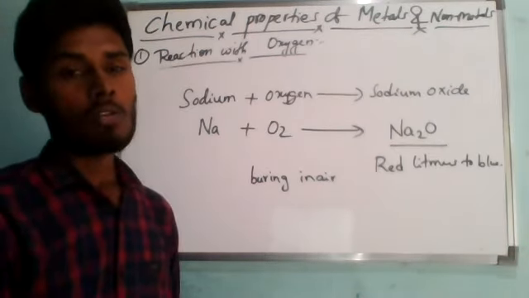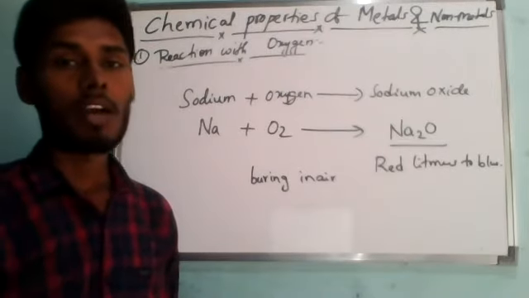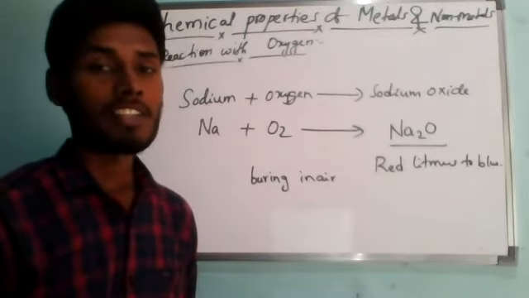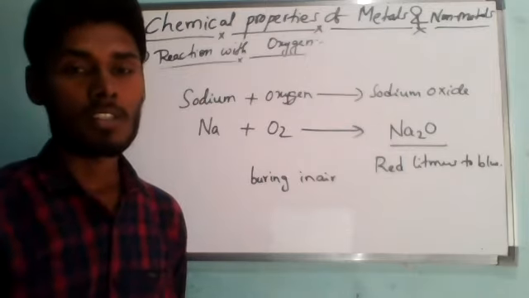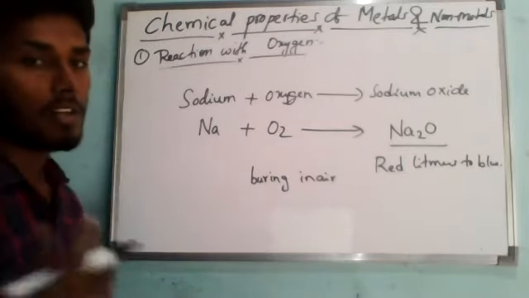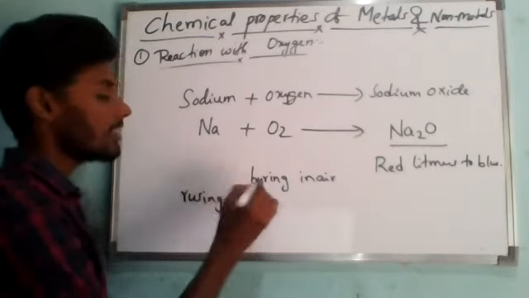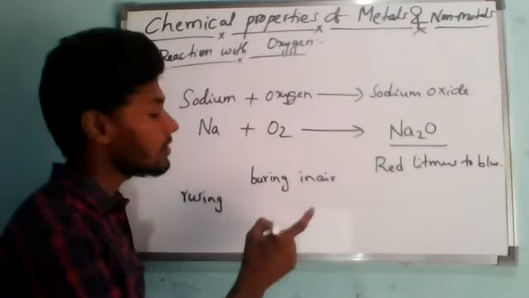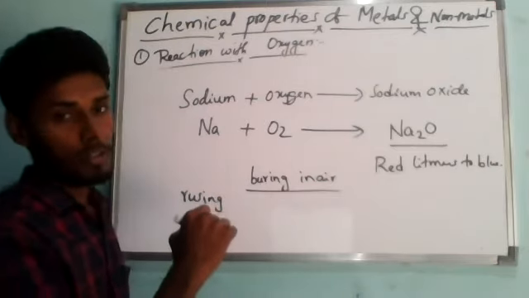Okay. Now we will discuss the reaction of, suppose, iron metal with oxygen of air, which takes place in nature. Basically you have studied this in class 7, rusting. You may have heard of the rusting of iron. So rusting of iron is also the same thing. Basically, if you want to form metal oxides, we burn in the presence of air, but a few will take place without burning also.